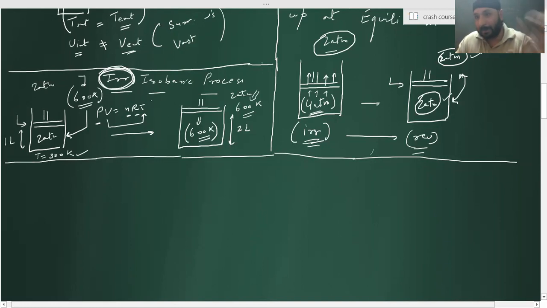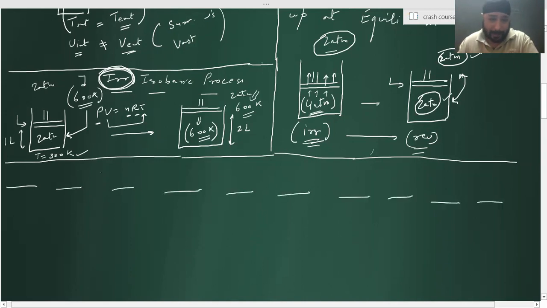Understood? How to actually visualize an irreversible isobaric process. Yes, sir. So one thing is sure for an irreversible process, right? For an irreversible process, T2 is always equal to T external. Final temperature of system is equal to final temperature of surrounding, and final pressure is equal to P external.